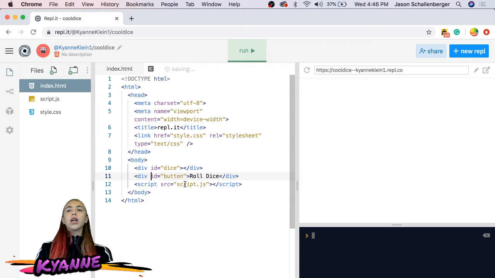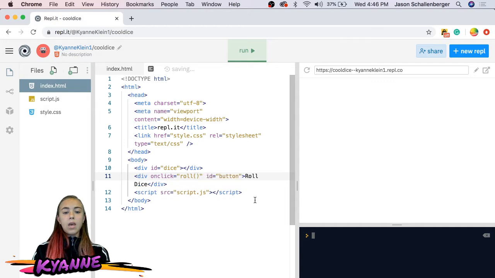And we're going to have an onclick on this div so that when we click on it, a function will happen. So we're just going to write onclick equals, and you can name your function whatever you want, so I'm just going to name mine roll. And this is all of the HTML that we're going to be writing for this.